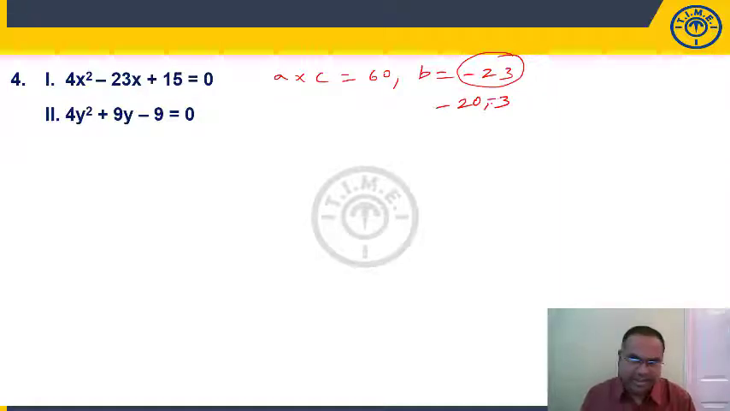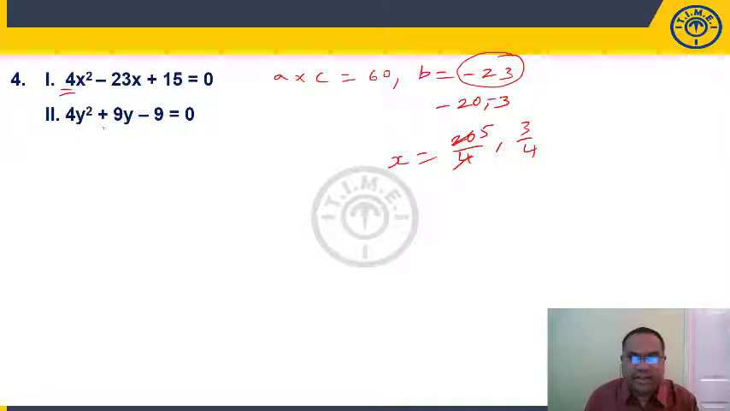Minus 20 into minus 3. Minus into minus will become plus. So, when we are writing the roots, we have to change the sign. Minus 20 will become plus 20. We have to divide by a, that is the coefficient of x square, that is 4, comma 3 by 4. So, this is 5, comma 3 by 4.